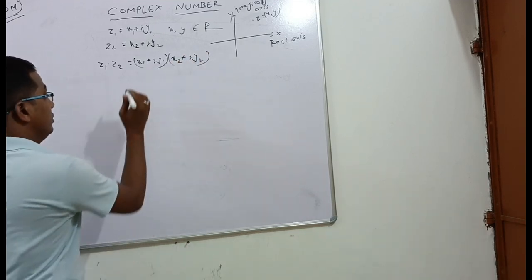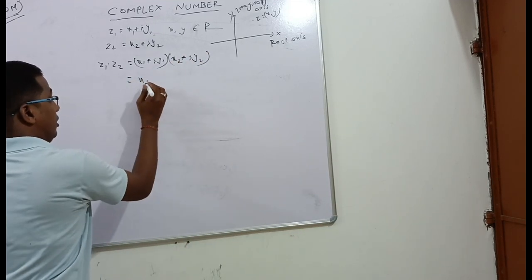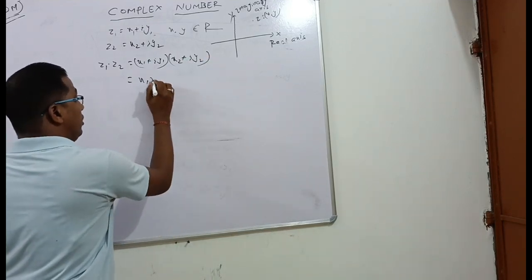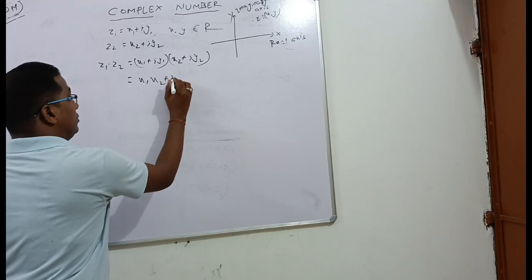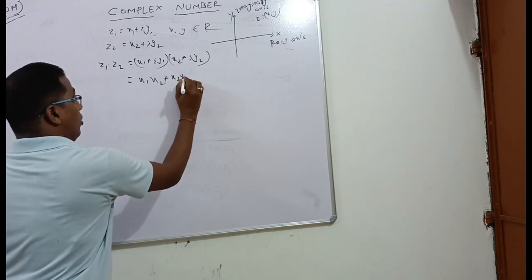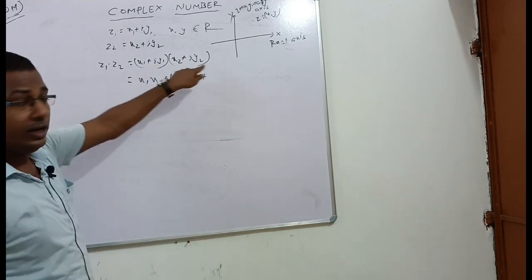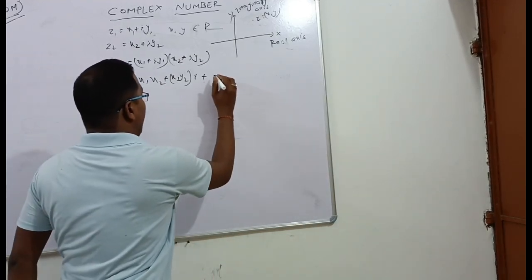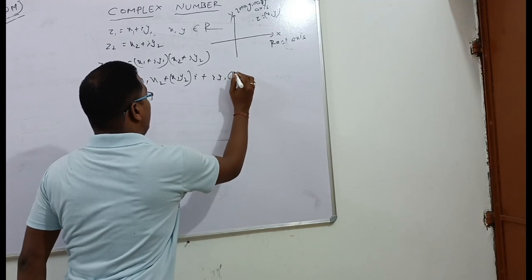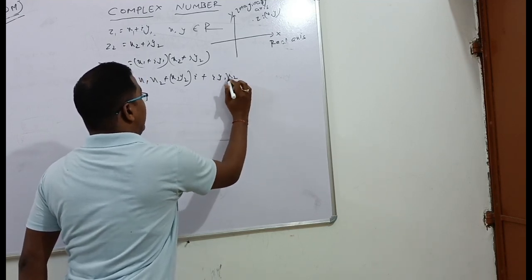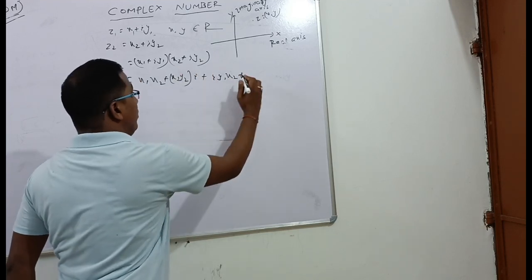Okay, x1 into x2 plus x1 y2 into i, plus iy1 into x2, plus i into i will be i square.